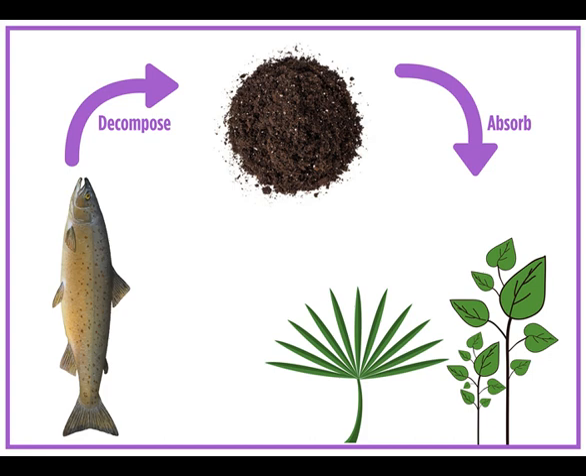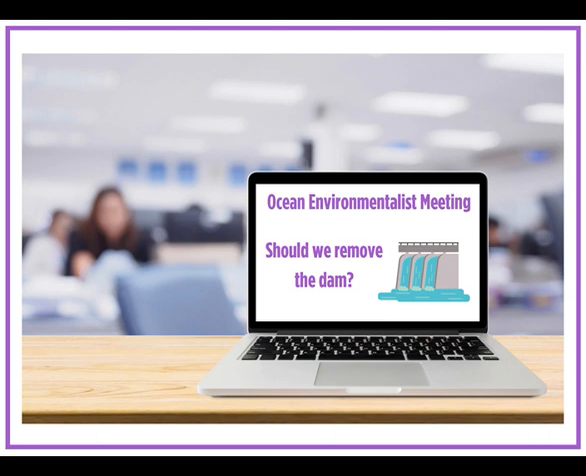When salmon die, they decompose in the water. This means they break down into small pieces. The decomposed salmon becomes nutrients in the soil. Plants and trees then absorb the nutrients through their roots. Krishna uses her knowledge about salmon and the ecosystems they live in to come up with plans to increase the salmon population. She meets with the other ocean environmental managers, and together they decide that the dam should be removed.